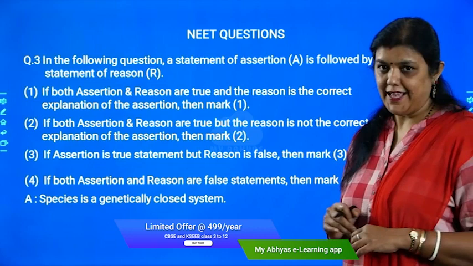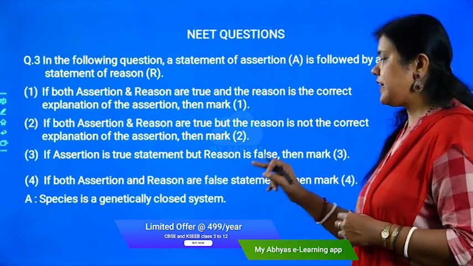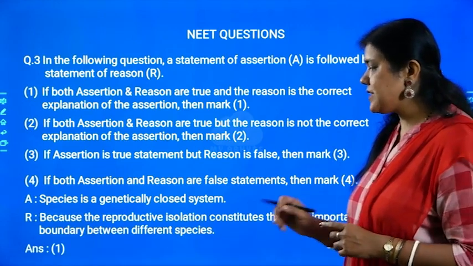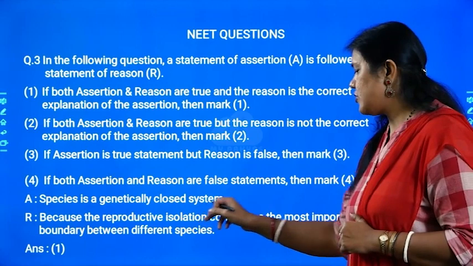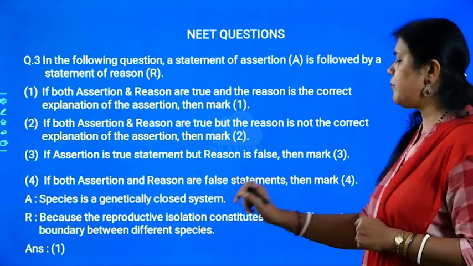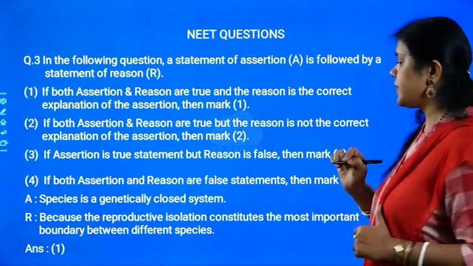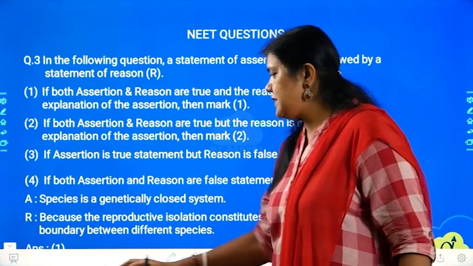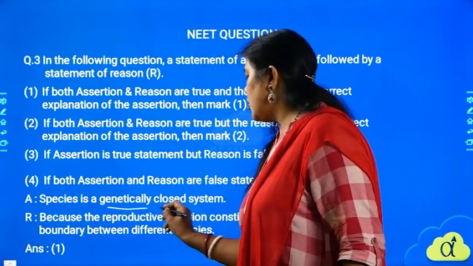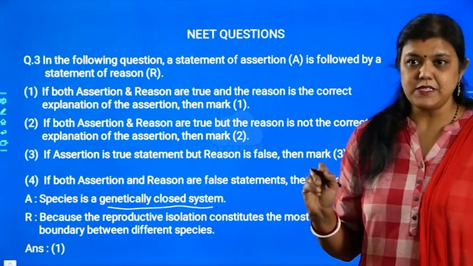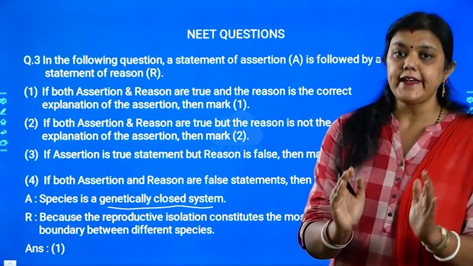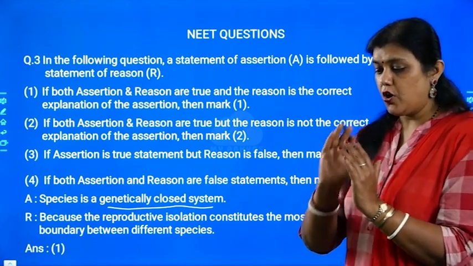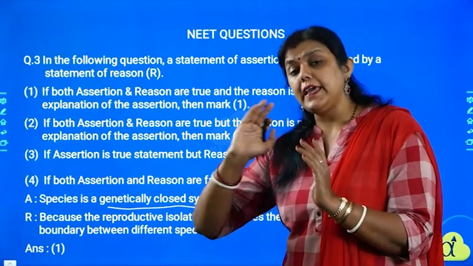Now let us see the assertion. Species is a genetically closed system. This is the question. And the reason for this is because the reproductive isolation constitutes the most important boundary between different species. Don't get confused by seeing such a big question. See, what is the question? Species is a genetically closed system. What is a species? They are genetically identical to each other. They are a genetically closed system. They are not resembling genetically with any other organism.